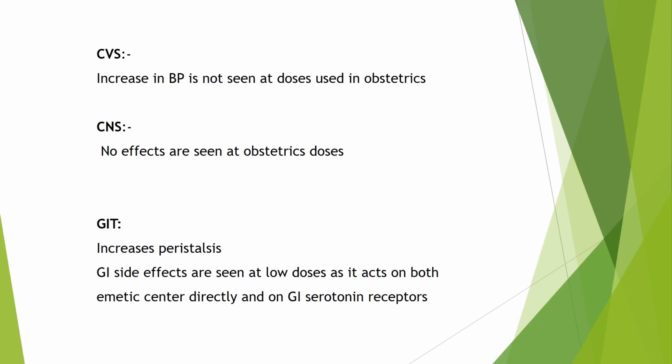Now coming to the cardiovascular system, at obstetric doses, no increase in BP is seen. On CNS, at obstetric doses, no effects are seen. On GIT, that is the gastrointestinal system, there is increase in peristalsis. GIT side effects are seen at low doses as it acts on both the emetic center directly and on GI serotonin receptors.